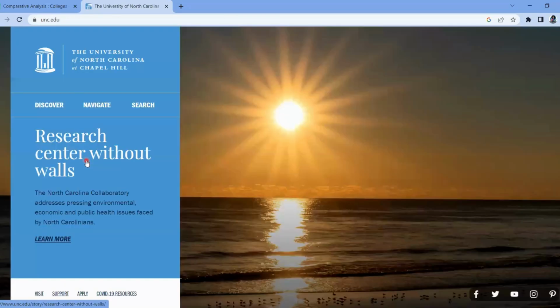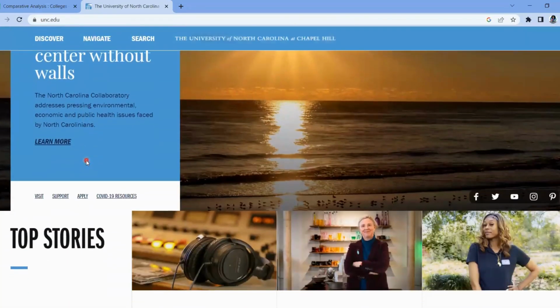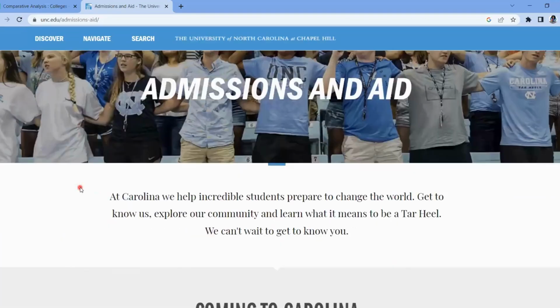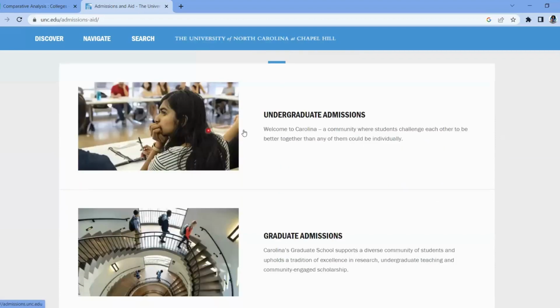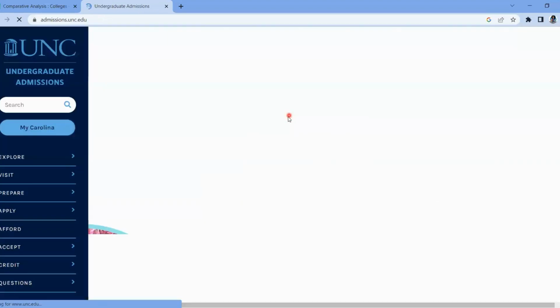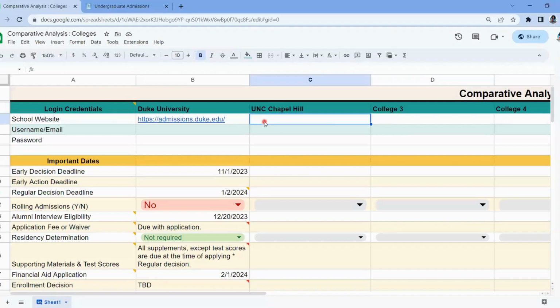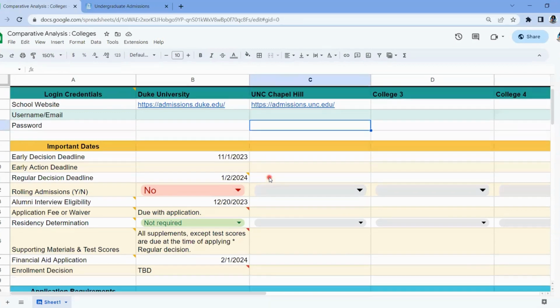And on the left-hand side, they have a section apply, which will take me to the admissions homepage for UNC. And I'm going to filter to undergraduate admissions. And I want to save this link right here. I'm going to skip username and password until I have to set up a My Carolina account or similar portal information. First, I want to check out the early decision, early action, and regular decision deadlines for UNC.